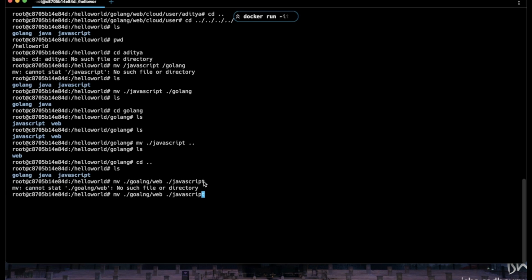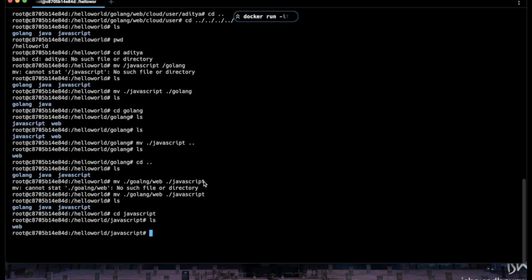Oh, I made a mistake over here. And now let's go inside the JavaScript. Earlier there was nothing inside this JavaScript directory. Let's check now, and we are able to see there is a web directory inside the JavaScript. Let's go inside the web, and we are able to see that all the subdirectories from the web are also moved to the JavaScript directory, right? Yeah, so let's go back now, and we are going to do the rest of the stuff over here only.